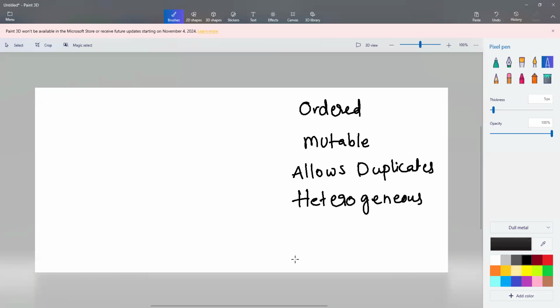Homogeneous is supported in arrays, we used a word called homogeneous. Homogeneous means same data types. Heterogeneous means different data types.